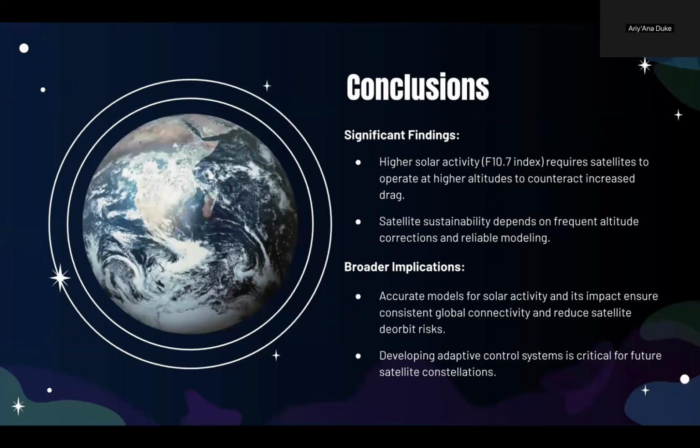To conclude, we've shown how solar activity affects low-orbit satellites like Starlink and demonstrated a model to optimize their altitude. Our significant findings include how higher solar activities require satellites to operate at higher altitudes to reduce drag, and that satellite sustainability depends on frequent altitude corrections and reliable modeling. By developing accurate models and adaptive control systems, we can assure the long-term success of satellite constellations, maintaining global connectivity, and reducing the risk of satellites deorbiting.